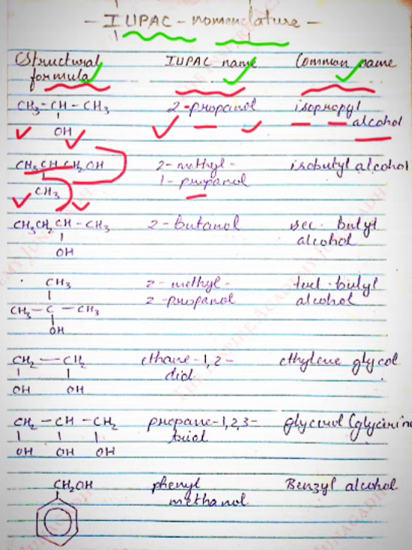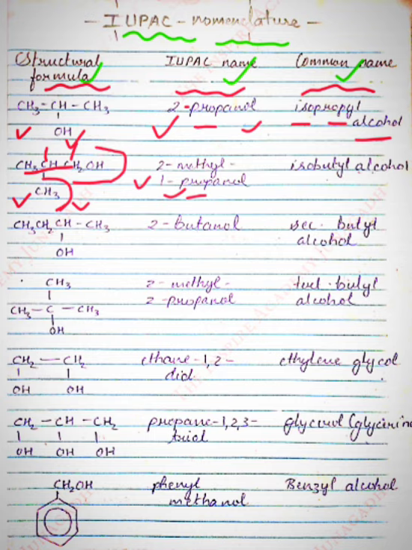So this will be the first carbon and this will be the second carbon. So the IUPAC name will be 2-methyl 1-propanol. At the second position it is a methyl group and at the first position it is a hydroxyl group.